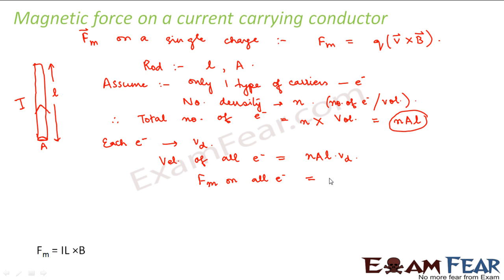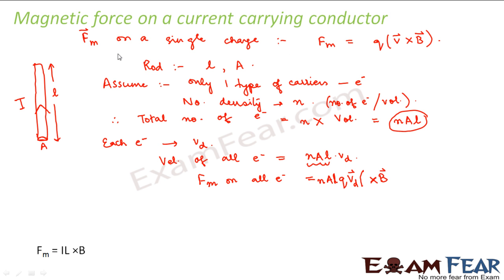Let us assume that the charge on the electron, I'm not writing it as E, instead I'm writing the charge as Q. And the velocity of so many electrons is nothing but NALVd. So the total charge on so many electrons will be NAL into Q, and this is Vd cross B. So this will be the total force on all the electrons.